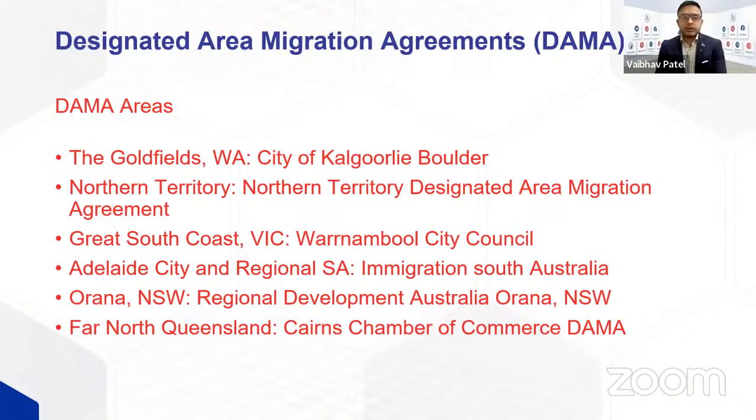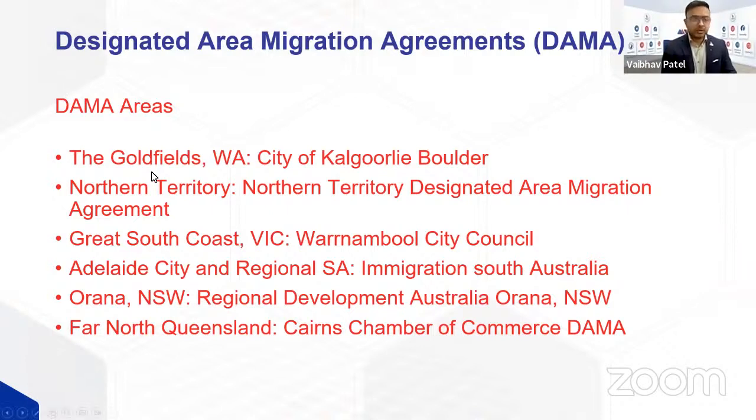And the last topic before we jump into a quick question and answer session is DAMA agreements. Now, DAMA agreements are only available in the following areas for a 482 visa: the Goldfields in WA, which is the city of Kalgoorlie-Boulder; the entire Northern Territory; Great South Coast Victoria, which is Warrnambool City Council; Adelaide City and Regional South Australia, the entire areas. Orana in New South Wales has also got a DAMA approved, and Far North Queensland Cairns Chamber of Commerce has a DAMA agreement.